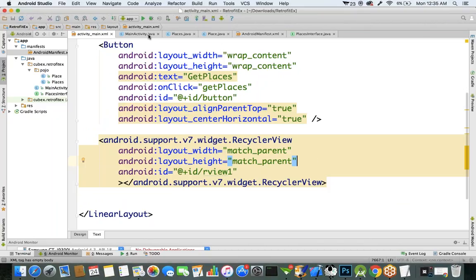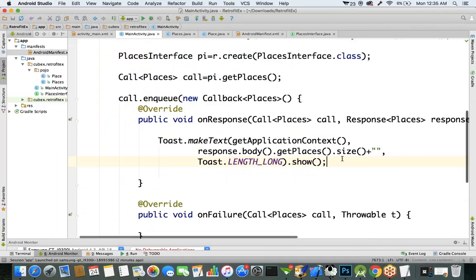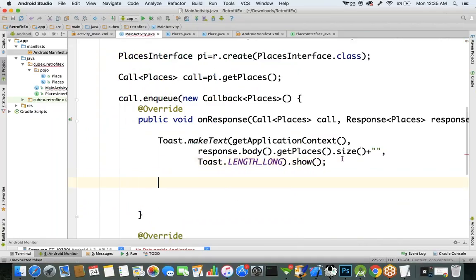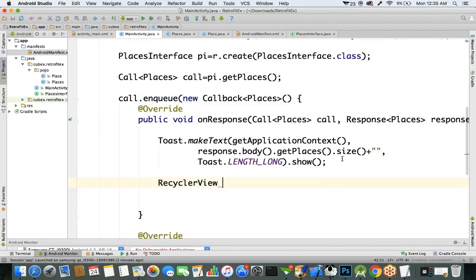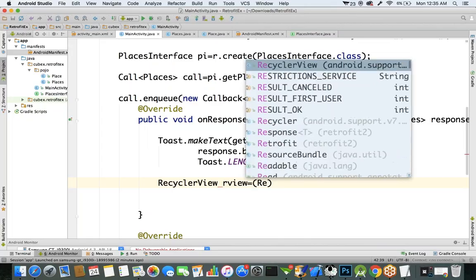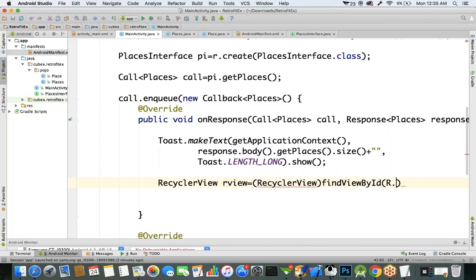Okay. So now here in your main activity code, first get the recycler view component. RecyclerView recyclerView = findViewById(R.id.recyclerview1). We got the recycler view component. Next, by using the recycler view component, we can present the data in a vertical or horizontal or in a grid format. In which format you want to present the user interface, we have to specify here.